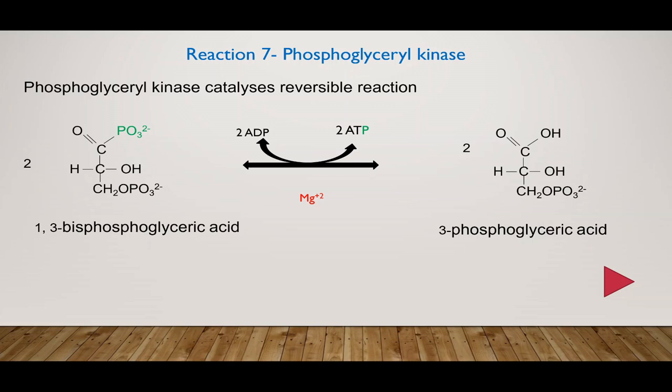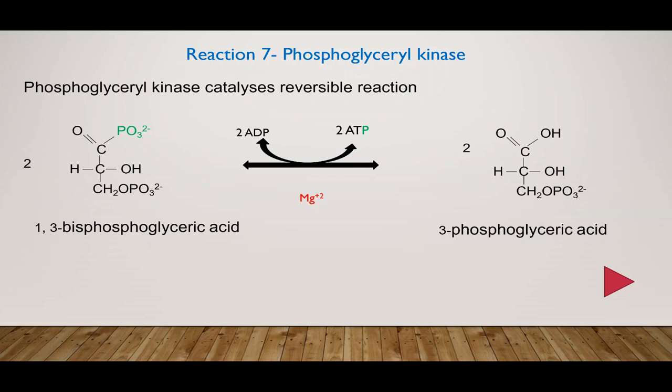They are unidirectional. They take place in the direction which we have seen just now in glycolytic pathway. This is the only kinase enzyme which catalyzes a reversible reaction, and we will see later on a pathway which is known as gluconeogenesis, which involves synthesis of glucose from different molecules, amino acids, pyruvic acid, phosphoenol pyruvate, etc.